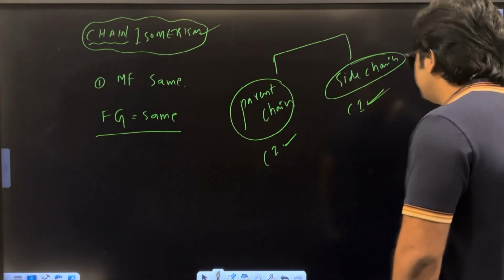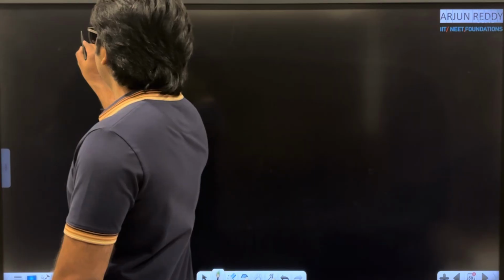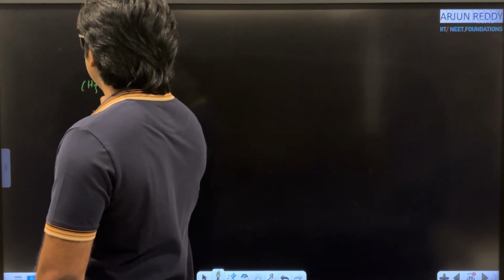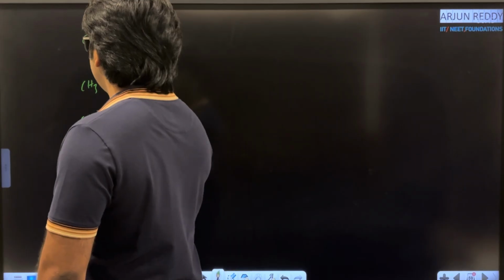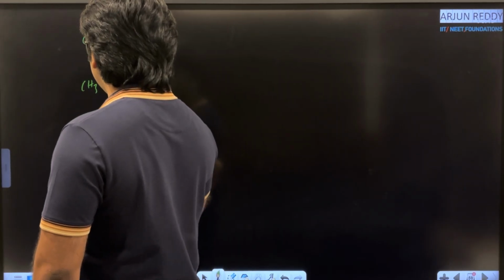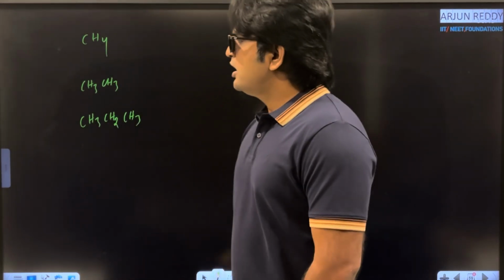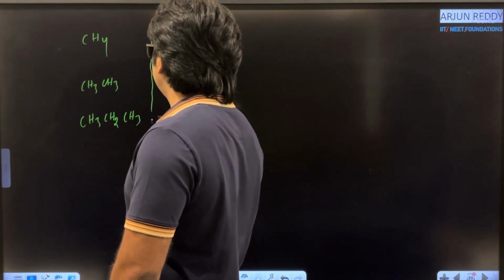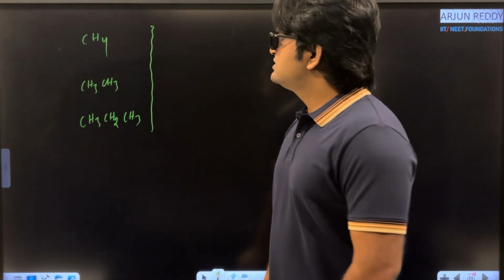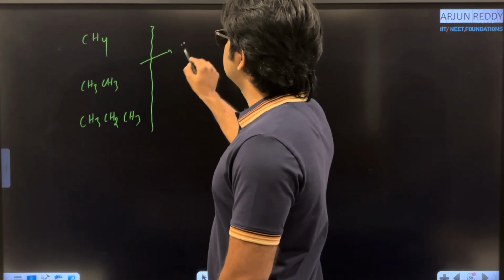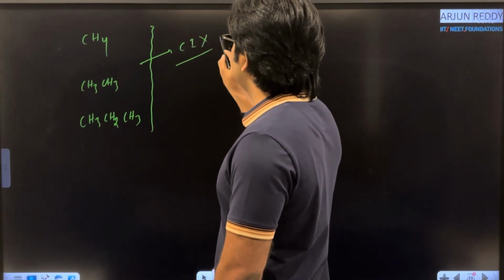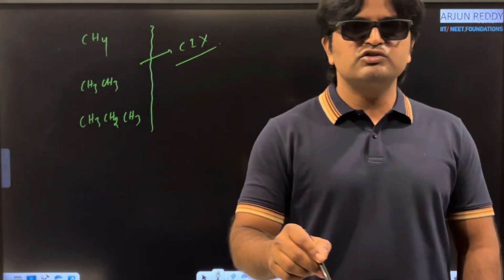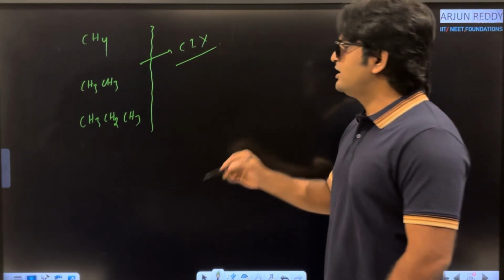Let us start examples for chain isomerism. For example, starting with methane, CH3-CH3 is ethane, CH3-CH2-CH3 is propane, and then the butane molecule. First let me complete these three molecules. With these, is there any chain isomerism? Here chain isomerism is completely absent. There is no chance to produce chain isomers using methane, ethane and propane.